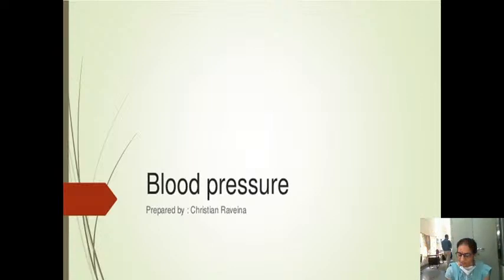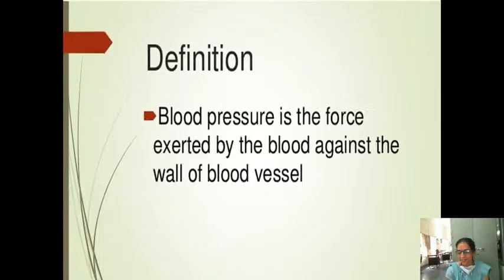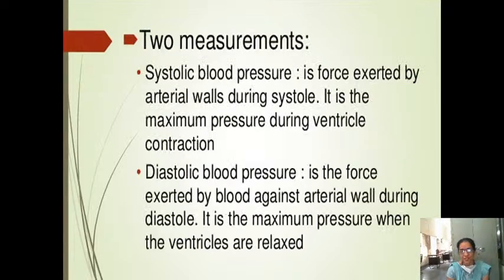Good morning everyone. Yesterday I finished part of blood pressure. So the important thing about blood pressure we have seen is its definition. It is the lateral pressure exerted by the column of blood on the walls of the arteries. We have seen what systolic pressure is, the maximum pressure, and diastolic pressure is the minimum pressure. The systolic is during contraction, diastolic means during relaxation.